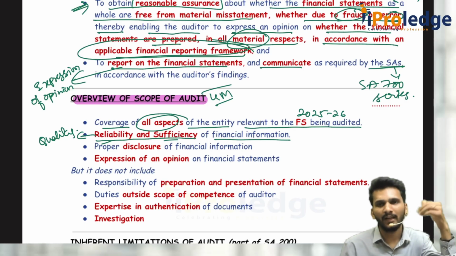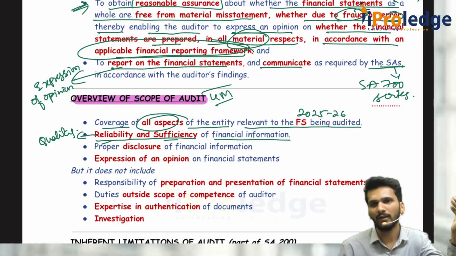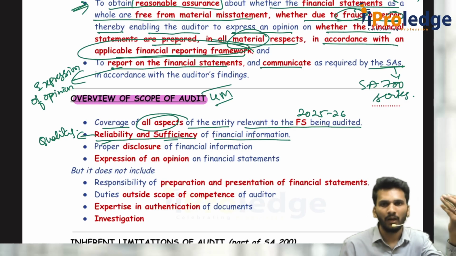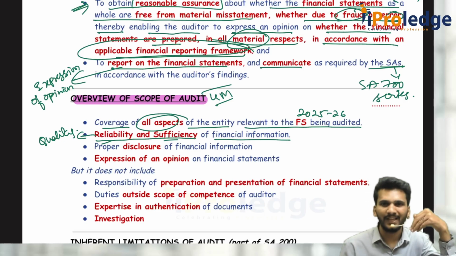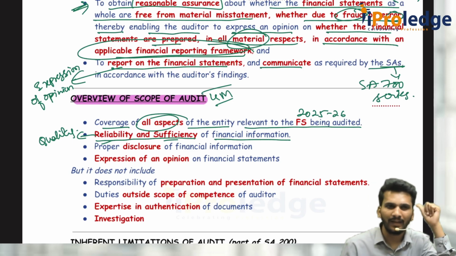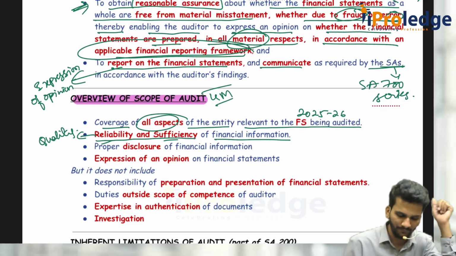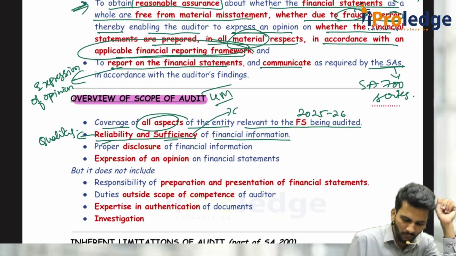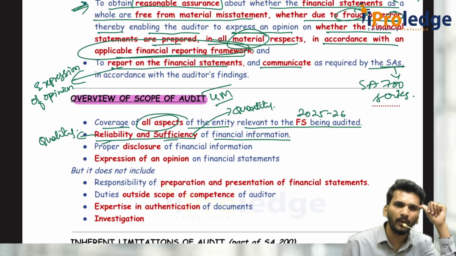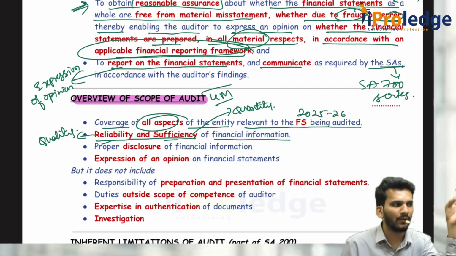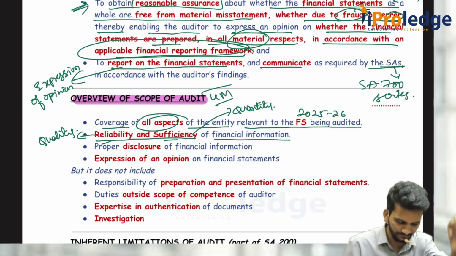When I say reliability, I can use it in another manner also. What is that other manner? Whenever you are doing the audit of sales, they are giving the sales register only. But that sales register is continuously modified by the entity without mentioning what was the earlier thing, what was the new thing. Is it reliable, is it fake, all those things. And sufficiency is a matter of quantity. Quantity means whatever evidence you have obtained, is it sufficient for you to express the opinion? Quality of evidence and quantity of evidence, both have to be considered.